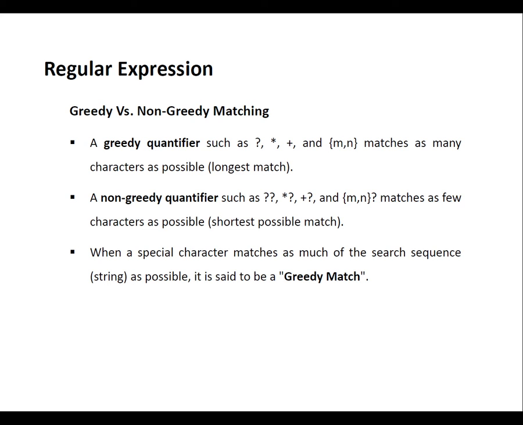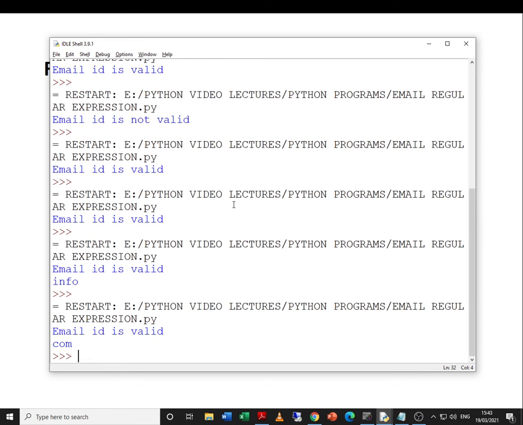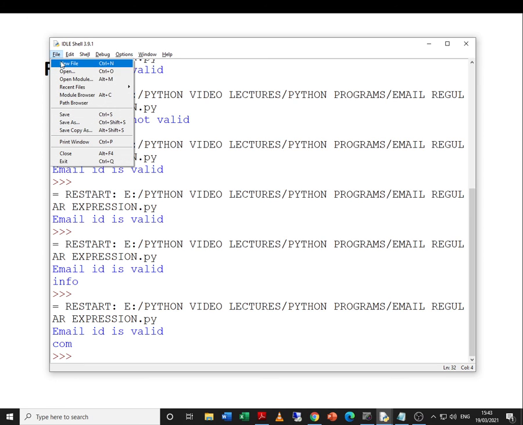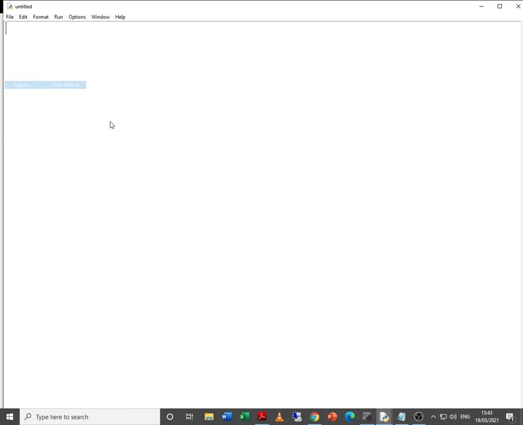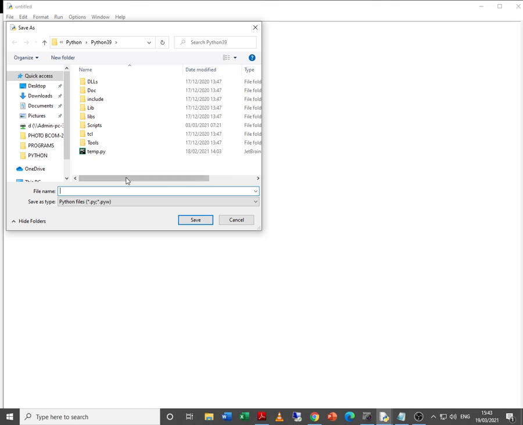Now what we do is, again we go over here, we try to create a new file, we give save as, and we try to save the file over here.